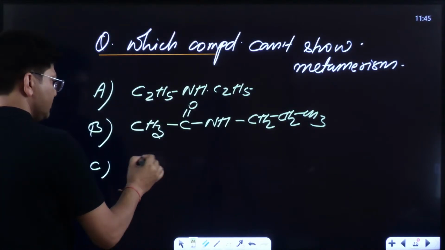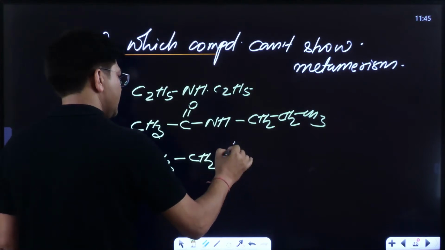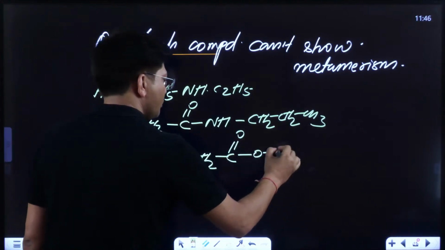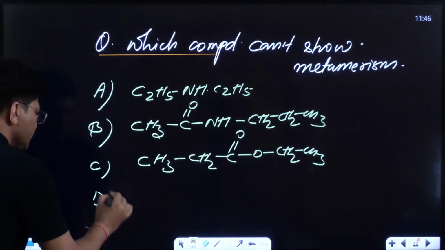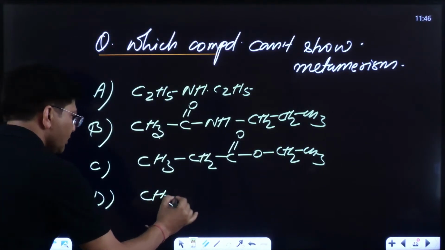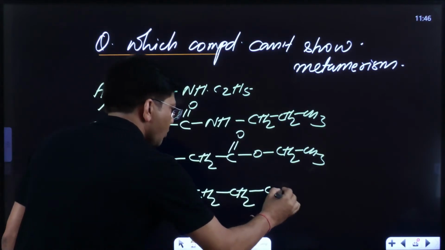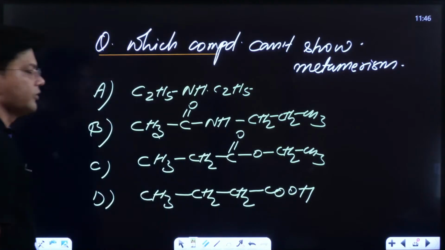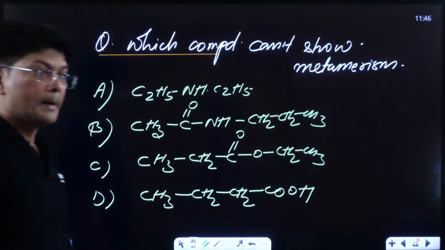C is CH3 CH2 C double bond O CH2 CH3. Now D is CH3 CH2 CH2 COOH. Now what's your answer? Kids, everyone, fast, be quick.